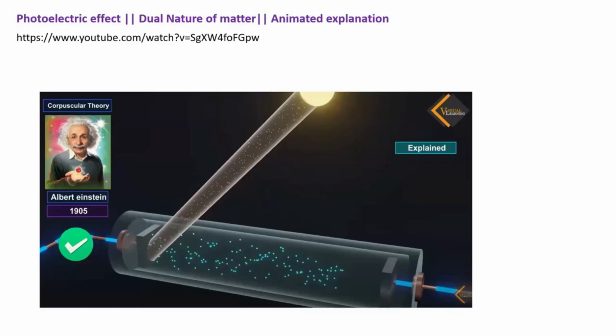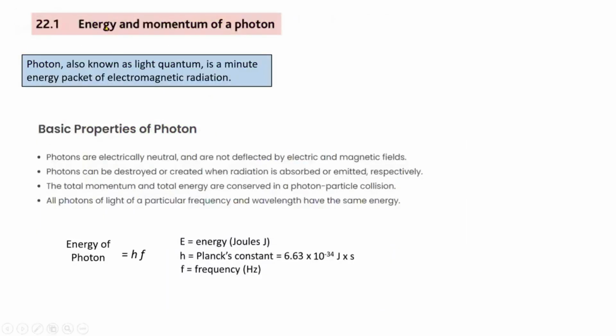Moving ahead, 22.2. See, 22.1 was this only. That's it. Energy and momentum of a photon. Oh, by the way, Thiru, can you tell me what is the momentum of a photon? Momentum is the product of mass and velocity, right? So when they collide, what happens to it? What is the speed of a photon? 3 times 10 raised to the power 8. Yes, photons travel with speed of light.